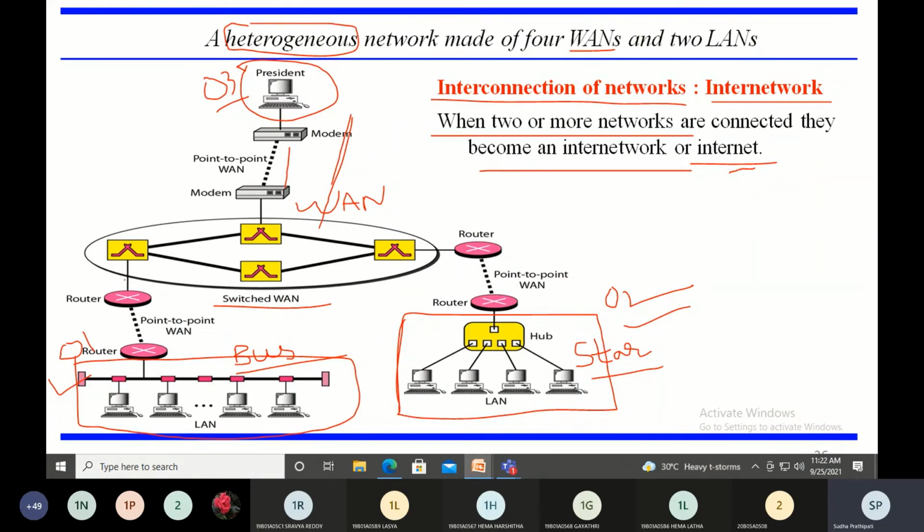Here this LAN is connected to this router and this LAN is connected to this router, to this particular WAN. This router is connecting to this particular WAN, which is a switch, and this is again connecting to this one. You can also establish another connection here, another connection is possible over here. So this is an example of a heterogeneous network which is having 4 WANs and 2 LANs. This is how the connection is established, and this is an example of internet, how the systems are connected.